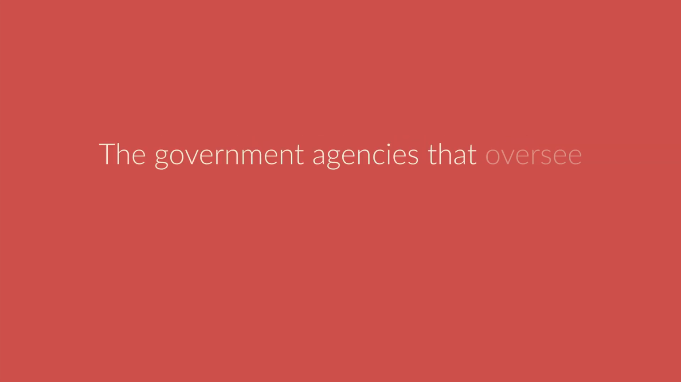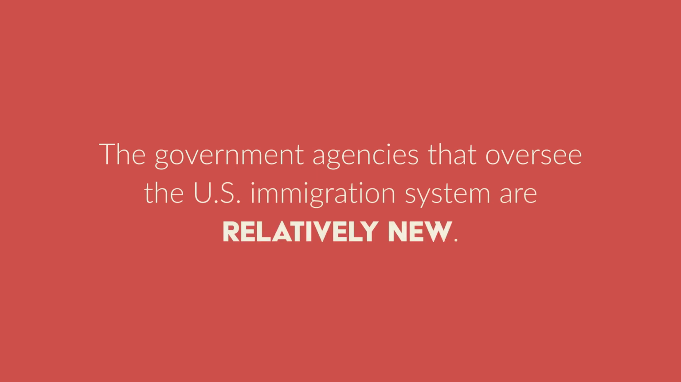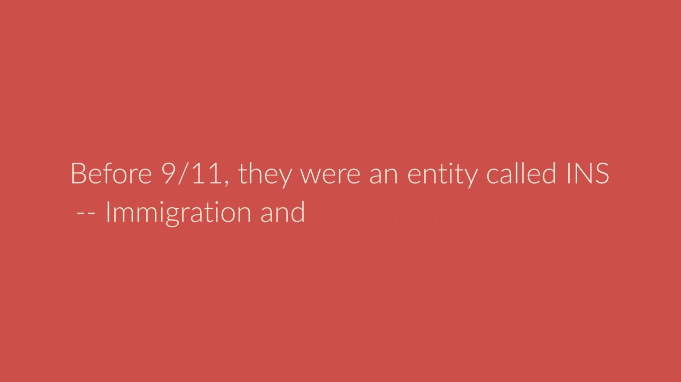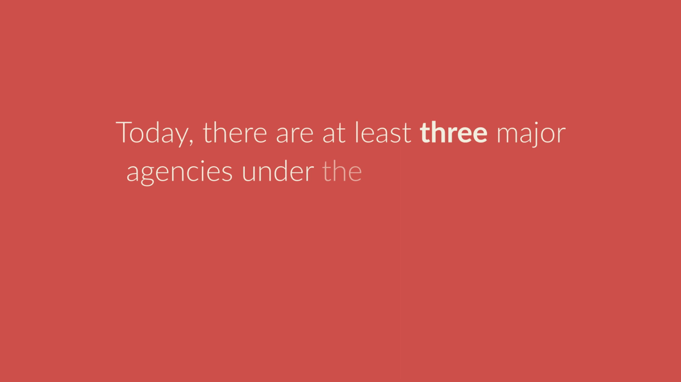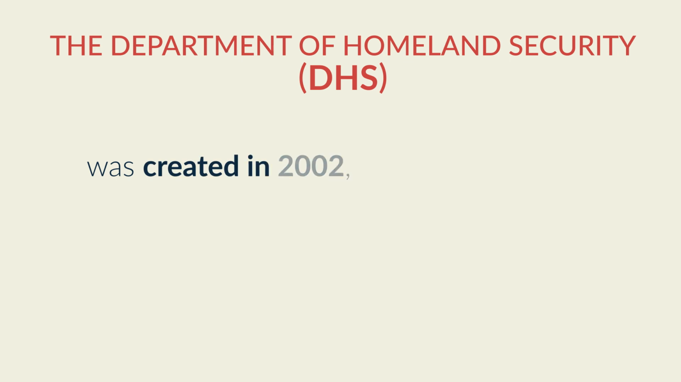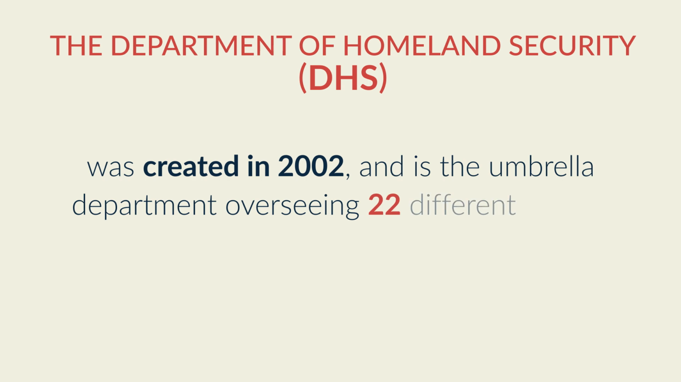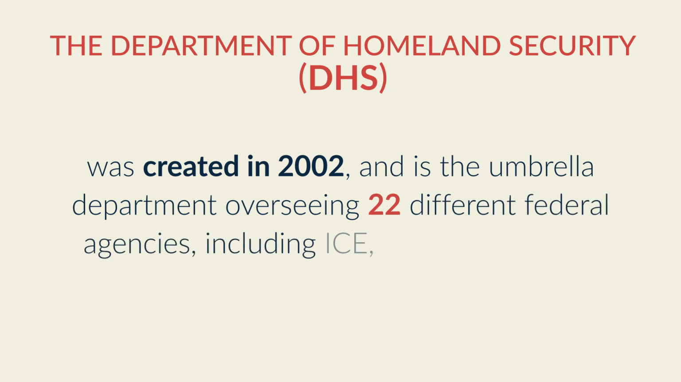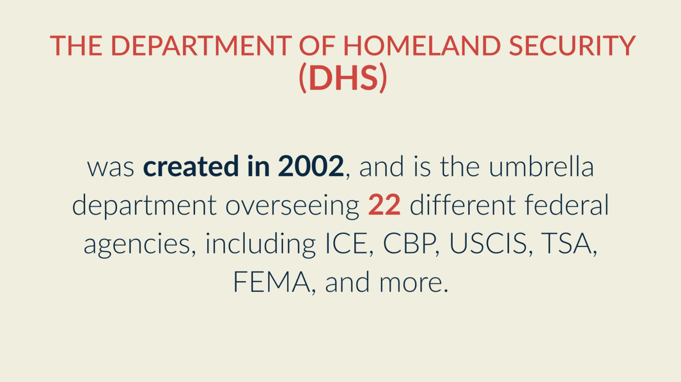The government agencies that oversee the U.S. immigration system are relatively new. Before 9/11, they were an entity called INS, Immigration and Naturalization Services. Today, there are at least 3 major agencies under the Department of Homeland Security that implement our nation's immigration policies. The Department of Homeland Security, DHS, was created in 2002 and is the umbrella department overseeing 22 different federal agencies, including ICE, CBP, USCIS, TSA, FEMA, and more.